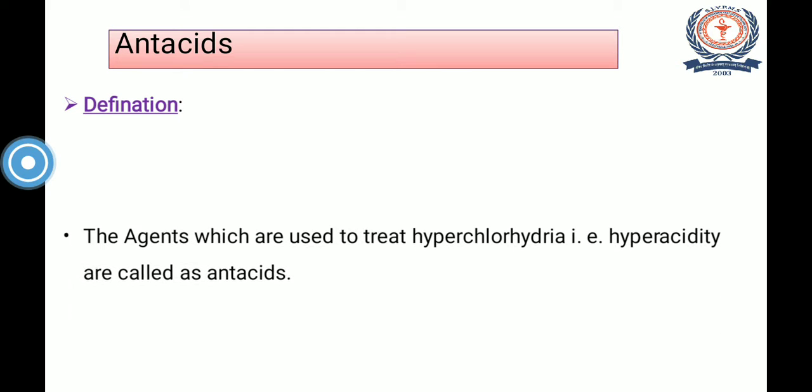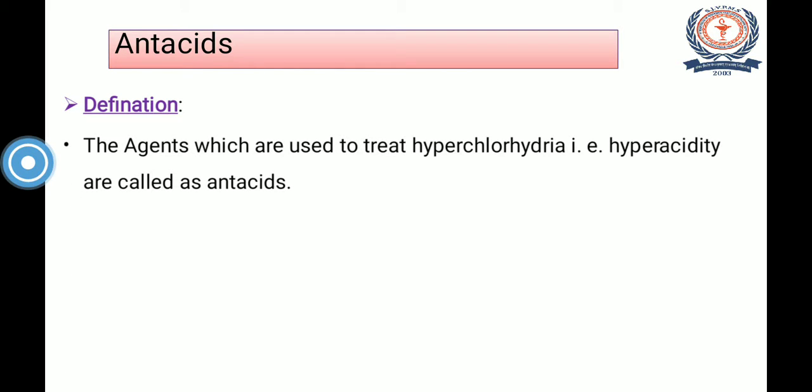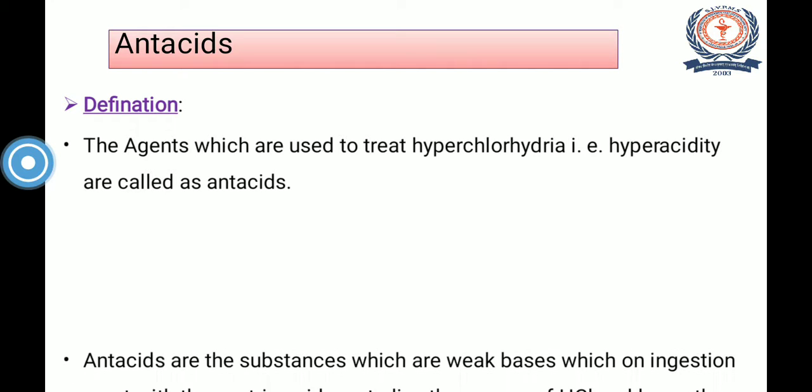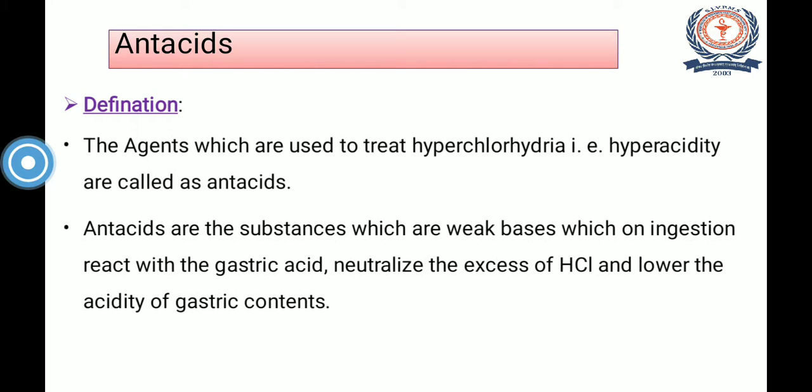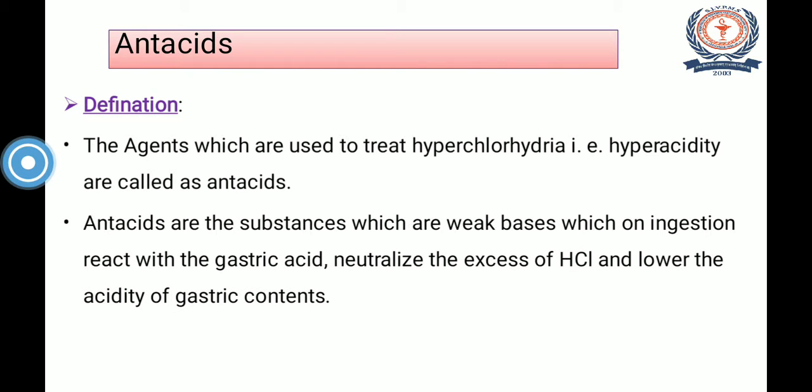Antacids are the agents which are used to treat hyperchlorhydria, that is hyperacidity. The agents are called antacids. How do these antacids act? These antacids are substances which are weak bases and which, after administration, react with the gastric acid. There it causes the neutralization of excess hydrochloric acid and lowers the acidity of gastric content.